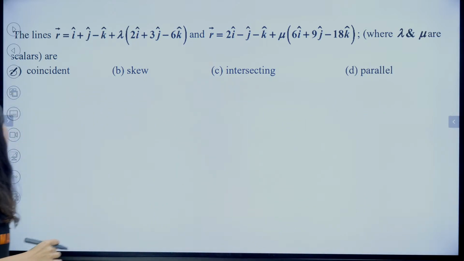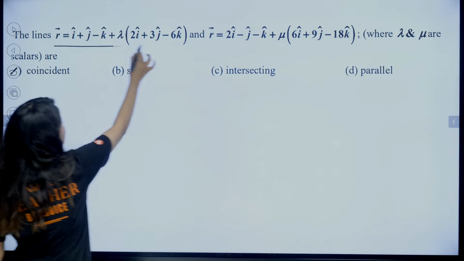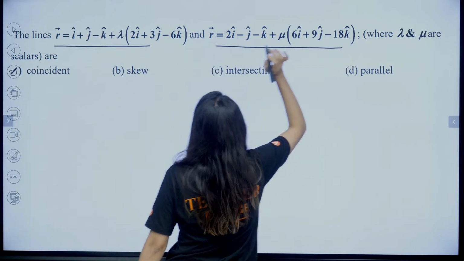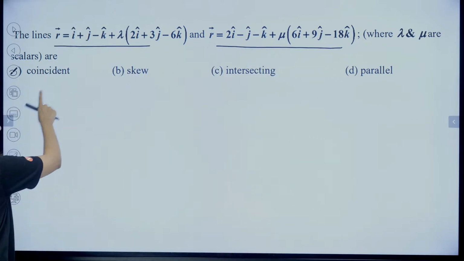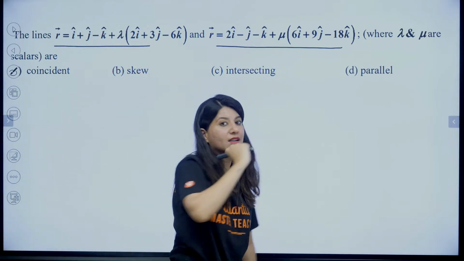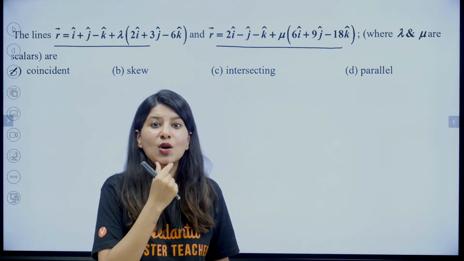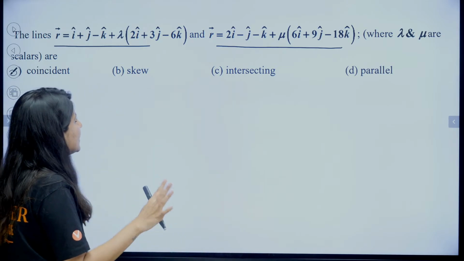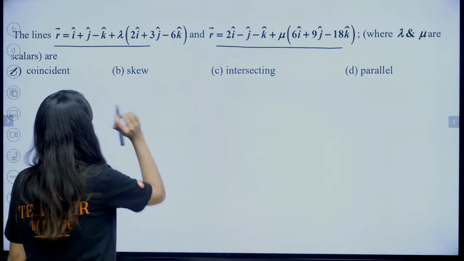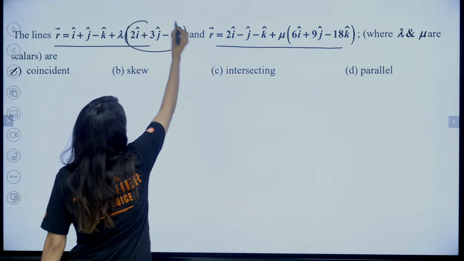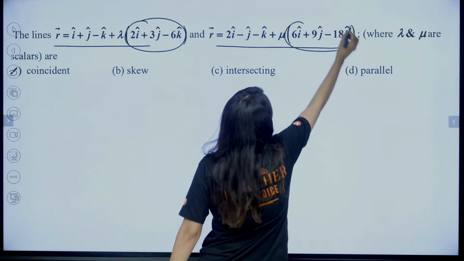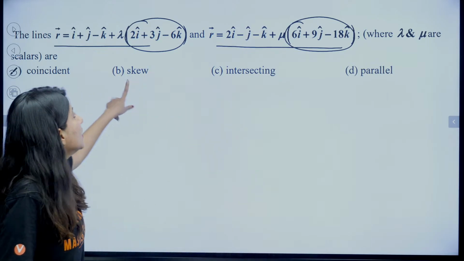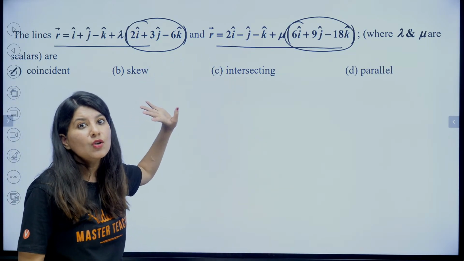Okay. All right. These two lines, we need to figure out that whether these two lines are coincident, skew, intersecting or parallel. Okay. How do we figure out whether two lines are parallel or not? Okay. First of all, let's understand parallel. Parallel lines made, this is direction. This is direction. So we need to observe the direction and rule out whether they are parallel or not, right?